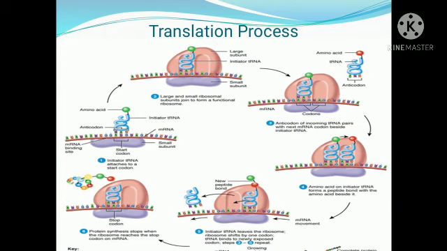In the same way, repeatedly, different amino acids, shown in different colors, come and get attached. These amino acids are brought together to form a large protein molecule, and with the stop codon it gets completed.